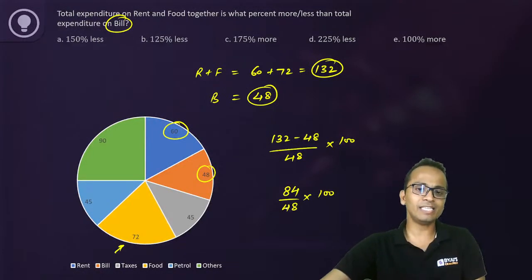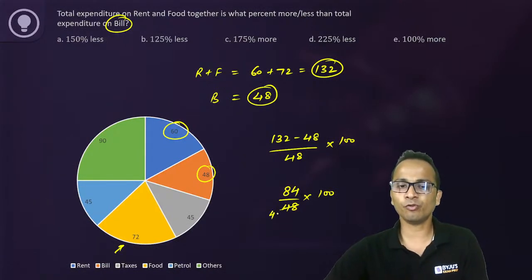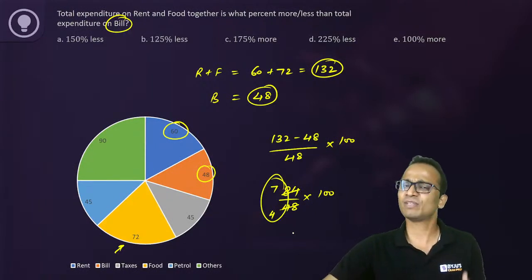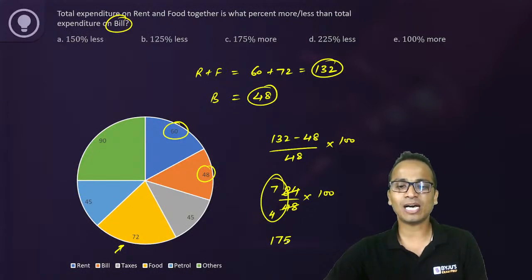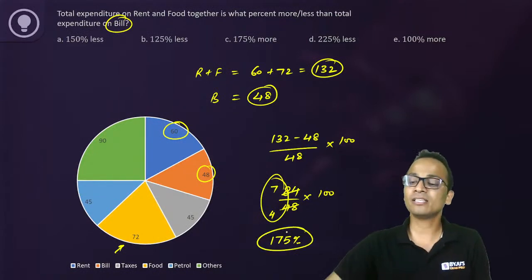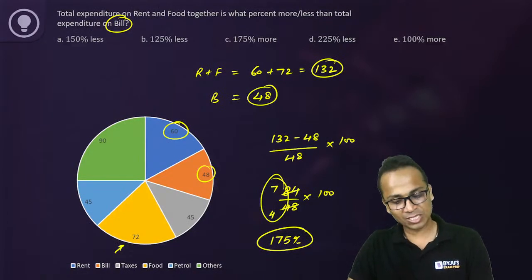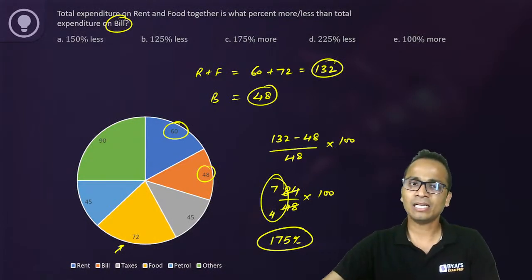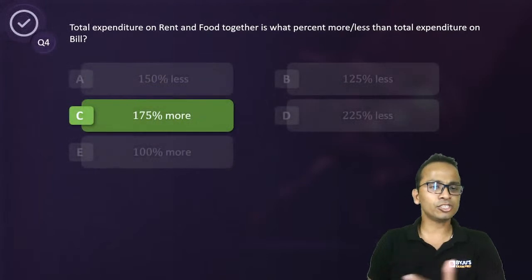Now you can simplify these two values. Both are divisible by 12. So 12 into 4 is 48 and this is 7. Now 7 by 4 as a fraction, easy to convert into percentages. So the answer will be 175 percent. And let's see how many of you have given the correct answer. So again, Mohit, Nihar and Varun, 3 of you have given the correct answer. Absolutely correct. 175 percent more should be the answer. So the correct answer here is option C.